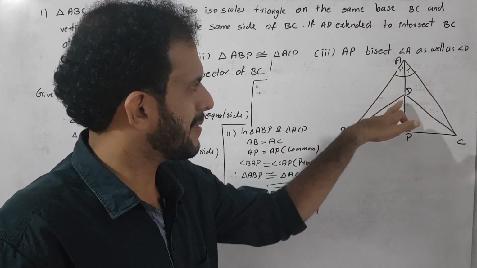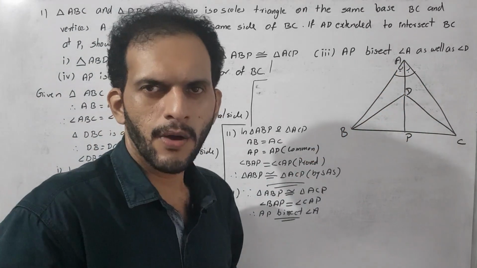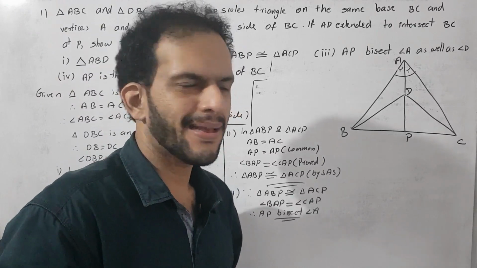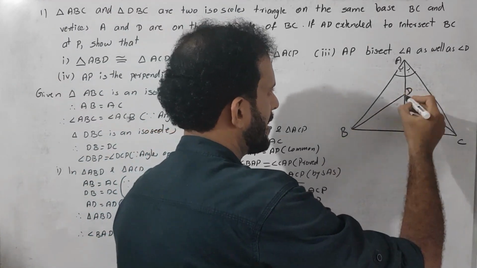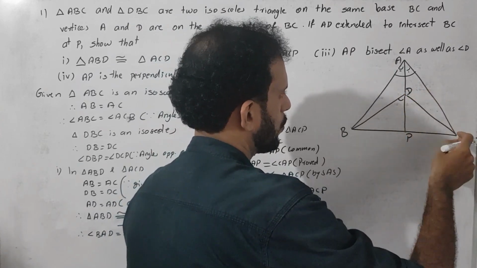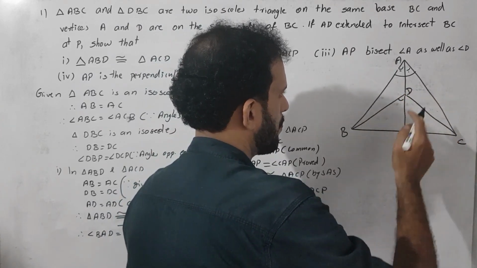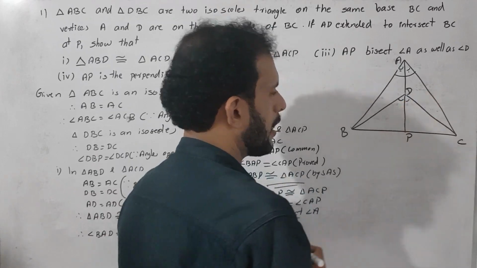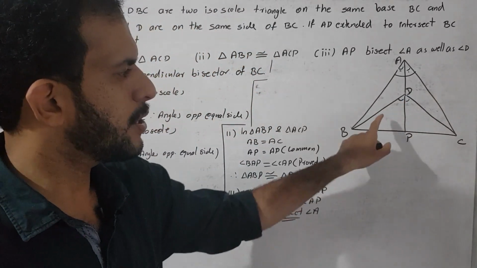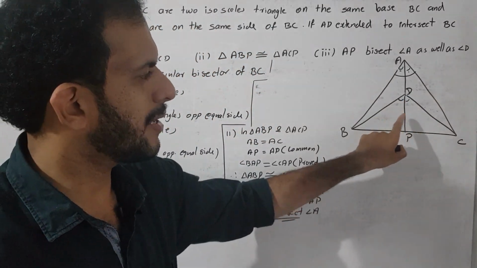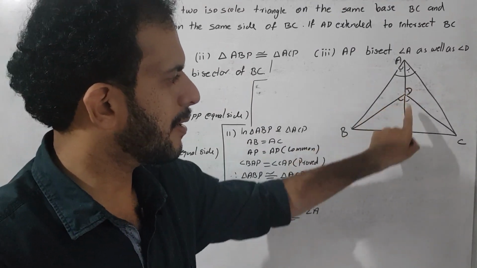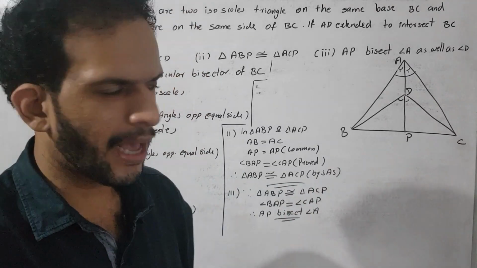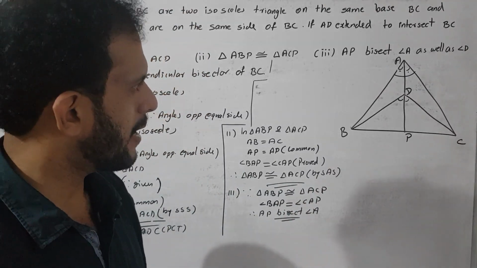For getting AP bisects angle D, we want to get the result angle BDP is equal to angle CDP. These two are equal. Then how to prove? For proving these two are equal, we want to show triangle DPB is congruent to triangle DPC. For that, here we choose one more idea.